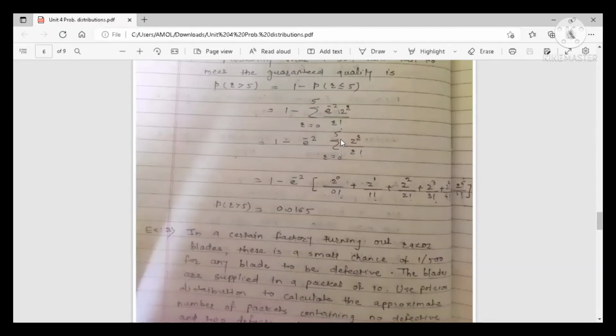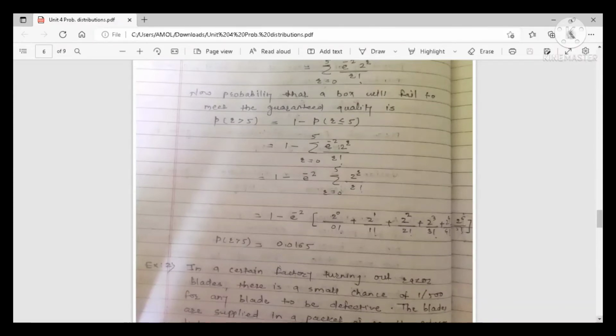R is varying from 0 to 5, 2 raised to R upon R factorial. So it is 1 minus e raised to minus 2 bracket 2 raised to 0 upon 0 factorial plus 2 raised to 1 upon 1 factorial up to 2 raised to 5 upon 5 factorial and so on. So you simplify it, and the probability of r greater than 5 is 0.0165. So this is your answer. The probability that a box will fail to meet the guaranteed quality. This is your answer.